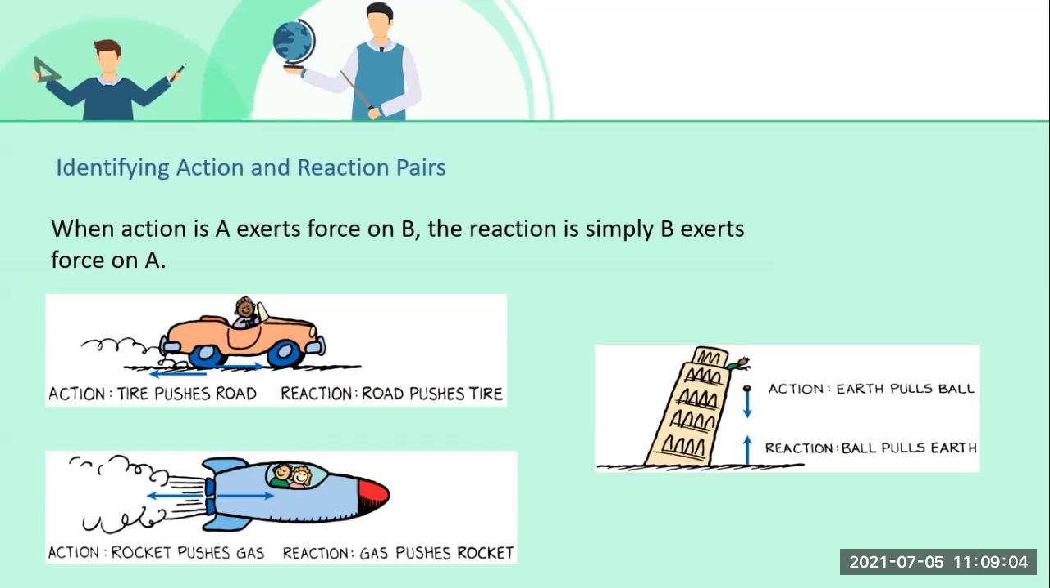Now see, student, when we are driving a car, what is the action force here? Tire pushes the road. What is the reaction here, student? Road pushes the tire. Then only we are able to move a car on a road. What is the action? Tire pushes the road. And what is the reaction? Road pushes the tire. Then only we are able to move.